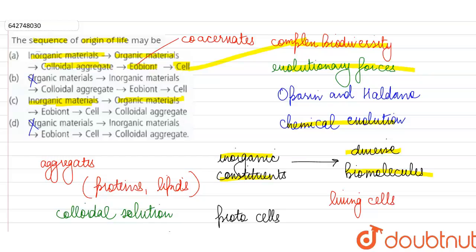So out of these given options, the correct sequence for origin of life, according to the theory of chemical evolution, the theory given by Oparin and Haldane, is option A: inorganic material. Then we got organic materials. Then they formed colloidal aggregates which developed into the eobionts, the coacervates and such. And finally, the cell was formed.